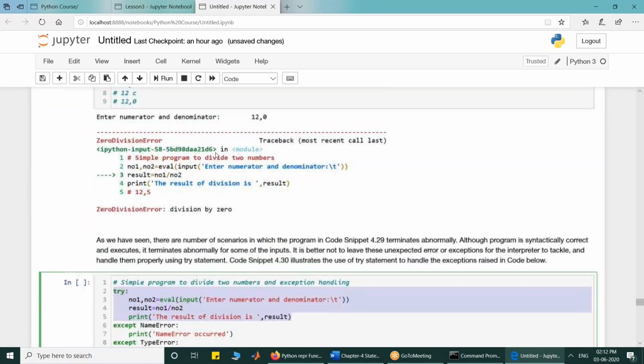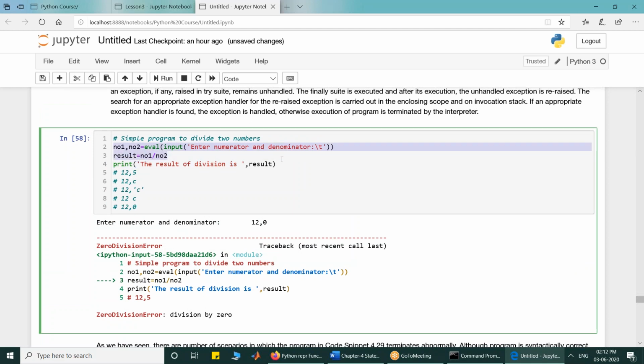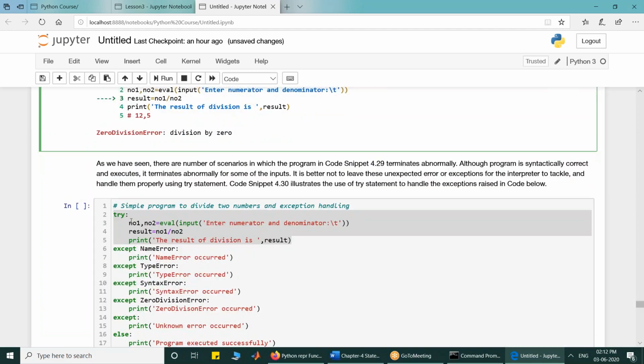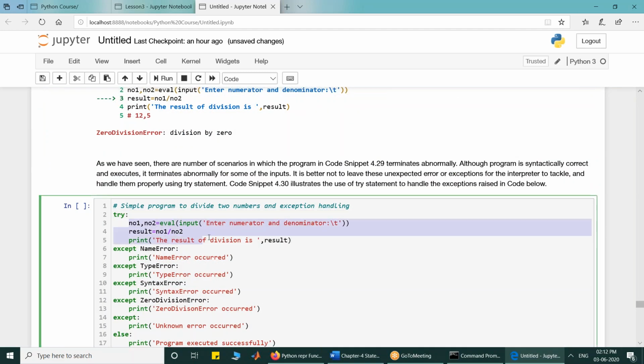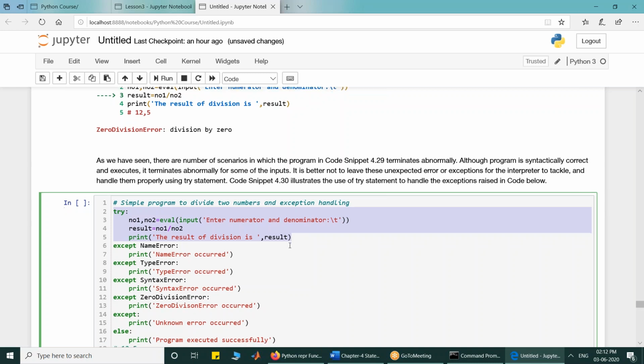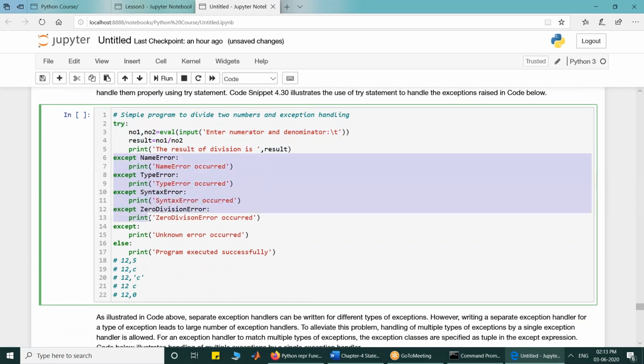So here is the try clause. The statements in which you want to perform exception handling, you put within the try suite. So the body of the program that I made previously, I want to catch exceptions that may occur in these statements, so I have put them into the try suite. So try clause is used for exception handling, and the statements in which you want to catch exception, you put in try suite. Now it is followed by one or more except clauses.